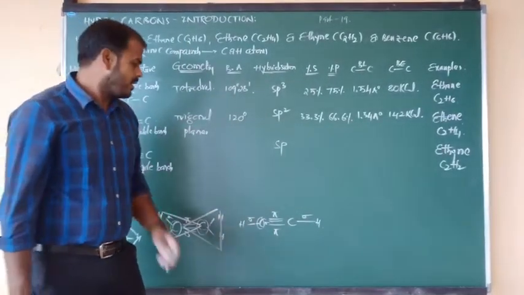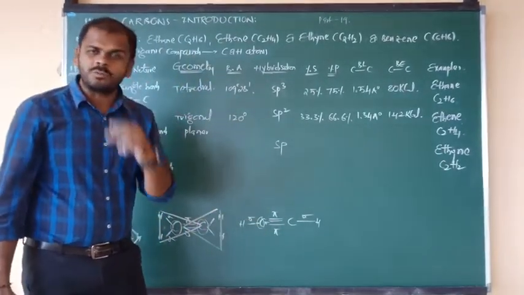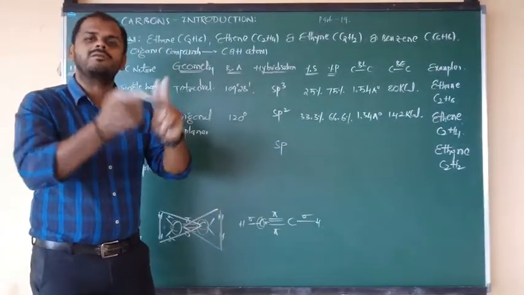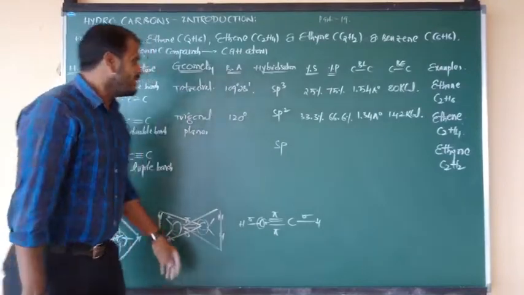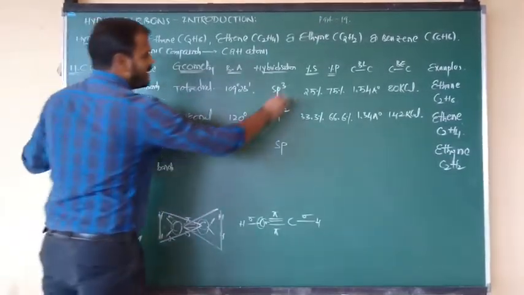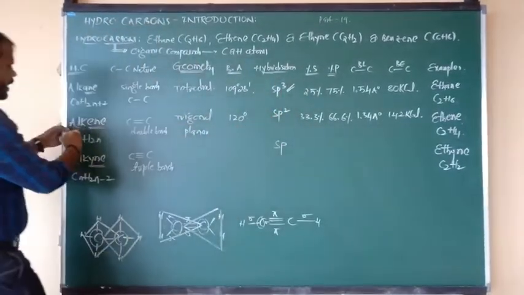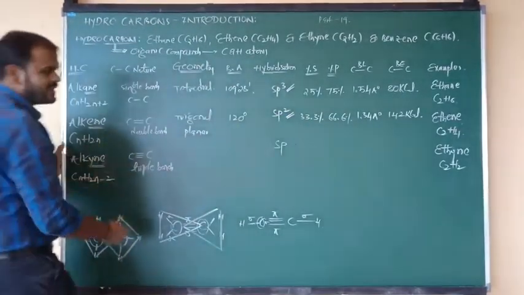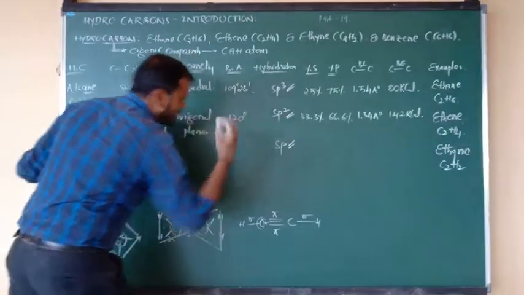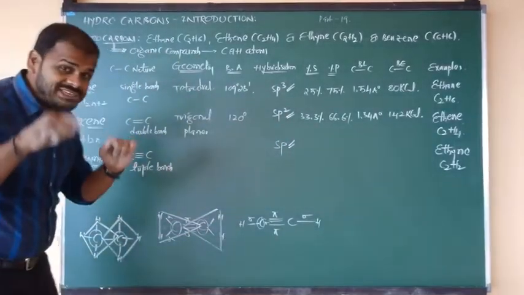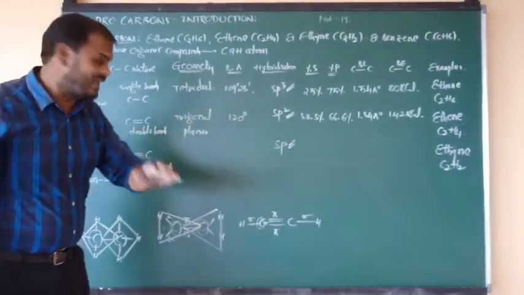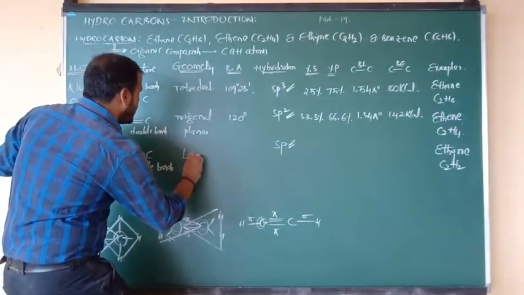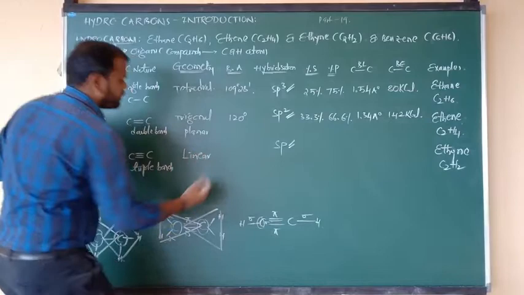So around the second carbon also the hybridization is sp. So all alkanes undergo sp3 hybridization, all alkenes undergo sp2 hybridization, all alkynes undergo sp hybridization. But if hybridization is sp, what is the geometry? Linear, nothing but straight chain. This point also I have given you clearly.